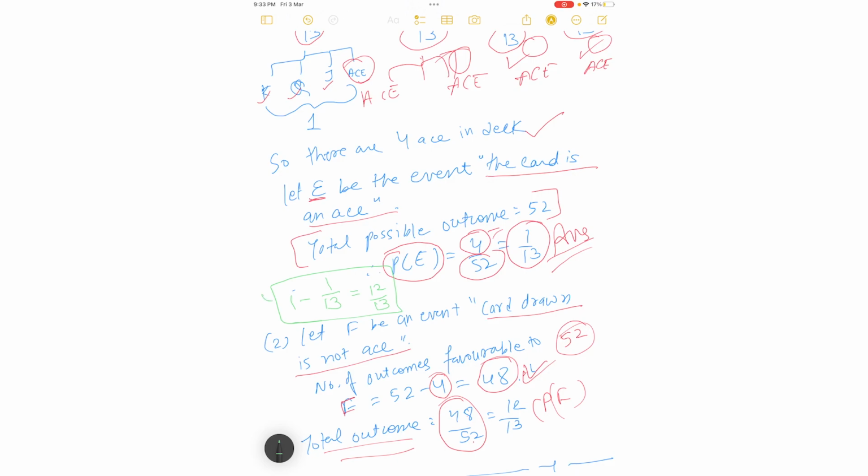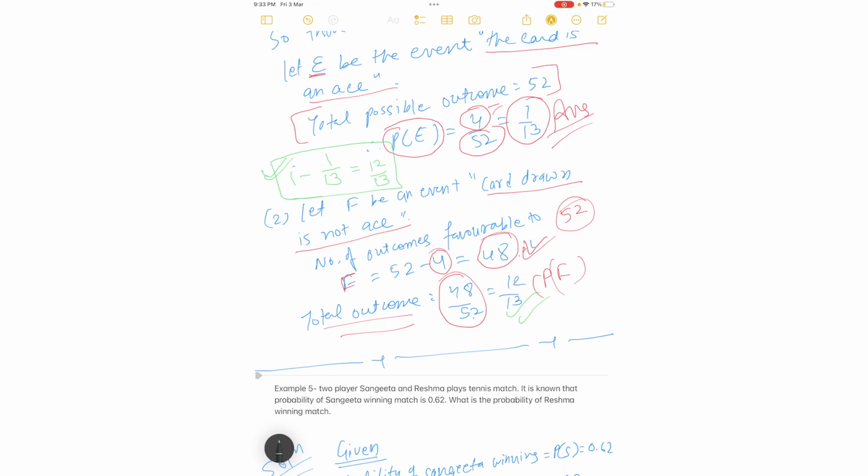So there are two methods, one is this one, other is this one. From both the options you will get the same answer. Any one of you can choose, you will get full marks in the exam. I hope you got this question.